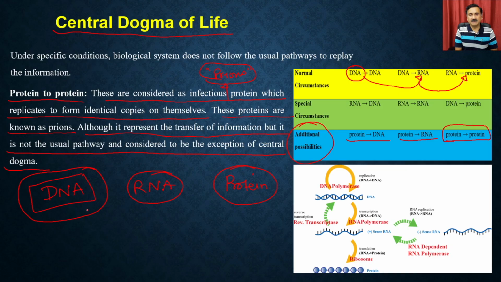But since the DNA cannot participate directly and give you the protein, because if that is the case, the DNA would not be able to synthesize the different types of proteins, right? Suppose the DNA has to synthesize thousands of proteins, then the DNA molecule is going to remain open, and it has to keep synthesizing the proteins. So for that purpose, the DNA has decided, okay, I will take the help of the RNA. It makes its own copies in the form of RNA, and that's how it is distributing the work, right?